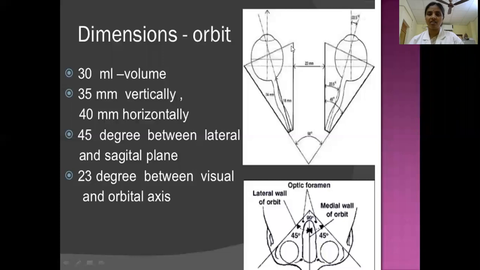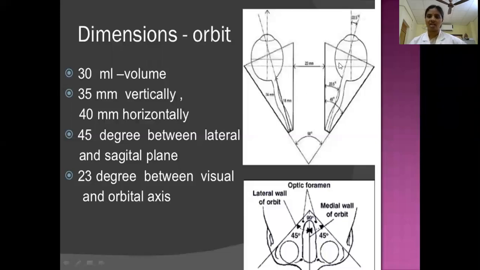If you identify, the medial wall of the orbit is parallel to the opposite side, so it is a straight line, whereas the lateral wall is sloping, obliquely placed. The angle between the medial wall and lateral wall is 45 degrees. Whereas there is 23 degrees between the visual and orbital axis. So what are these visual and orbital axes?